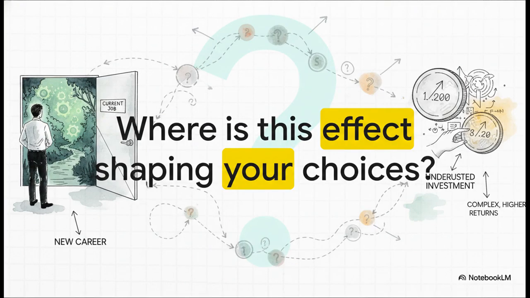Now that you know what to look for, where is this bias showing up in your life? I mean, really think about it. Are you sticking with your current job, the known quantity, instead of exploring a new career that feels ambiguous but might have a way bigger payoff? Or in finance, it's why we stick our money in a simple savings account we understand, instead of trying an investment that's a bit fuzzy but could earn us way more. The ambiguity effect isn't just a party trick with colored balls, it's a powerful force keeping us in our comfort zone. And just knowing it exists, that's the first step to making a truly rational choice.